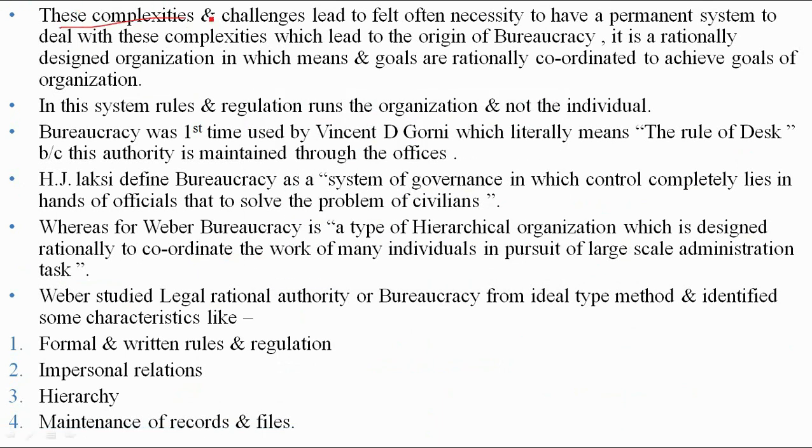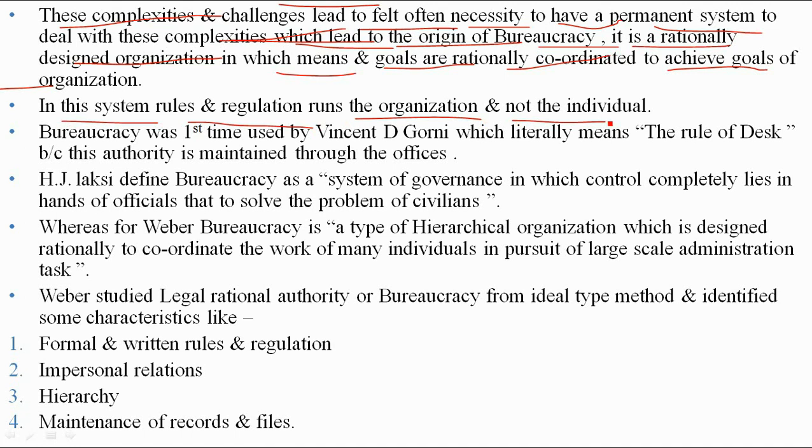So these complexities and challenges finally led to the necessity to have a permanent system to deal with this complex society, which led to bureaucracy. It is a rationally designed organization in which means and goals are rationally coordinated for achieving the goals of the organization. So in this system, rules and regulations run the organization and not the individual person.